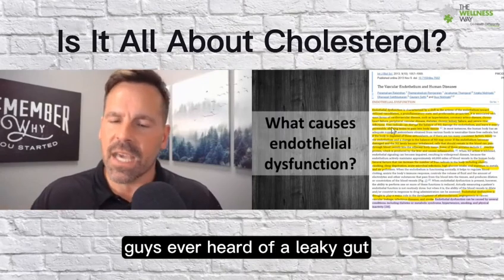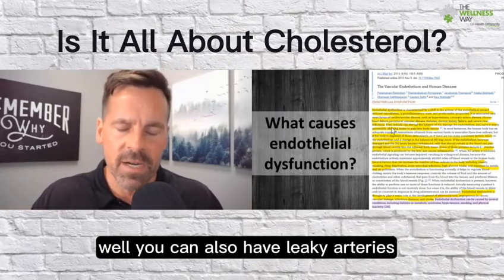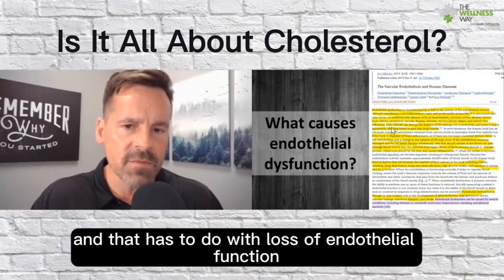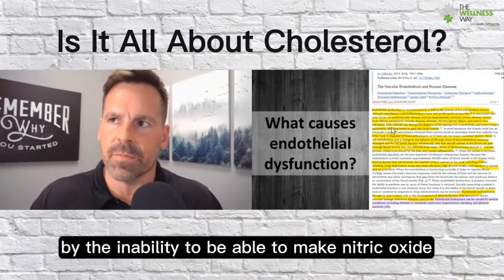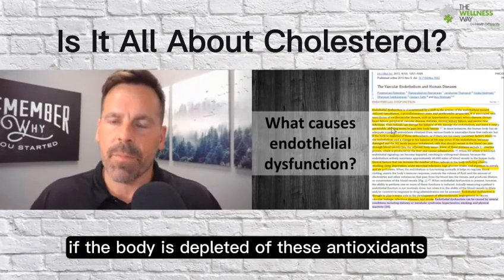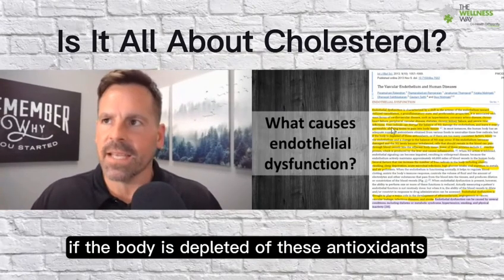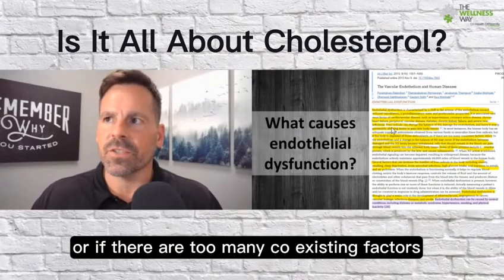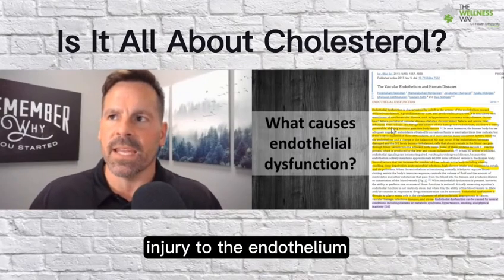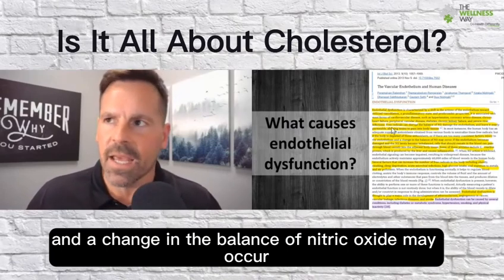You guys ever heard of a leaky gut? Well, you can also have leaky arteries, and that has to do with loss of endothelial function by the inability to be able to make nitric oxide. If the body is depleted of these antioxidants, or if there are too many coexistent factors, injury to the endothelium and a change in the balance of nitric oxide may occur.